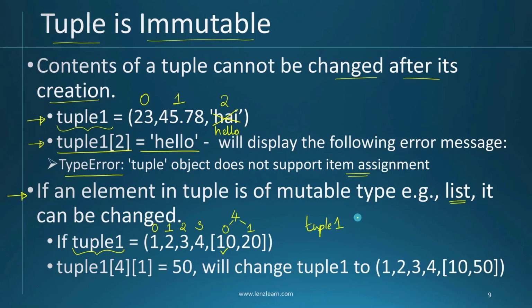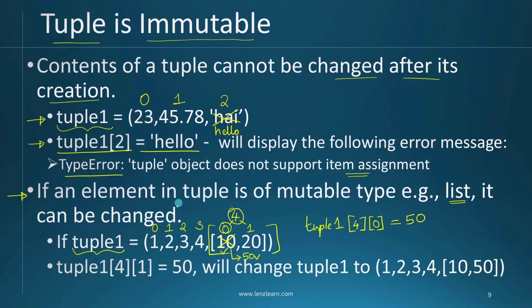So now if you want to access this value 10, then you have to write like this: tuple 1 at index value 4. So now I am referring to this list. You can see index value 4. Now inside index value 4, I want to access index value 0. So inside 4 at index 0, now I am accessing value 10. And after that, if you want to store a new value into this position, I can do that. I can put 50 over there.